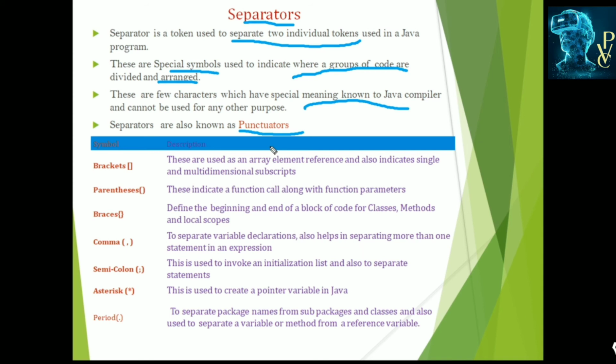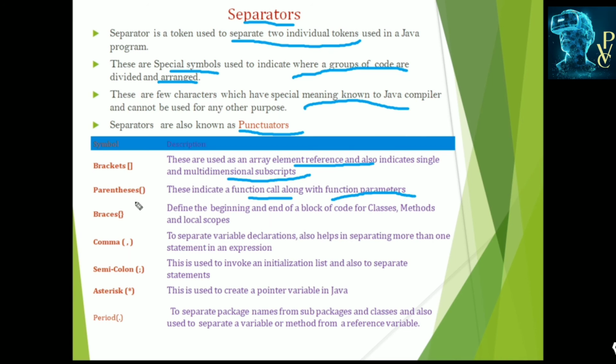Some of the symbols are brackets. These are also known as square brackets. These are used to define the array elements and also indicate single or multi-dimensional subscripts in the arrays. Array declaration is used with brackets. Parenthesis indicates the function declarations, and function parameters can be specified with the parenthesis.